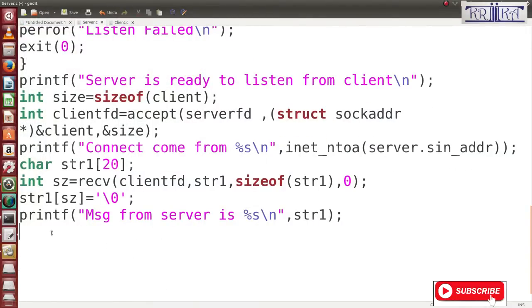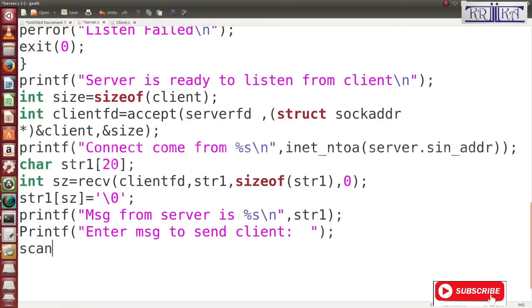Server will write printf "Enter message to send to client", scanf %s, str1. Then I will send the same message.